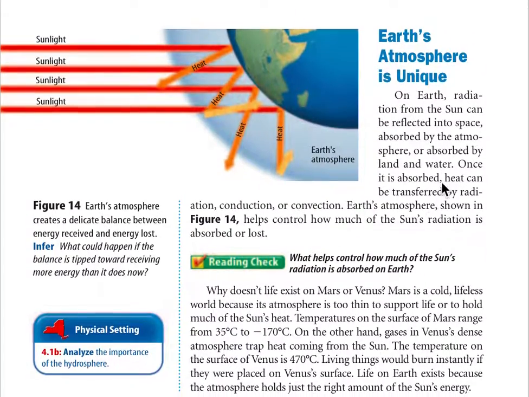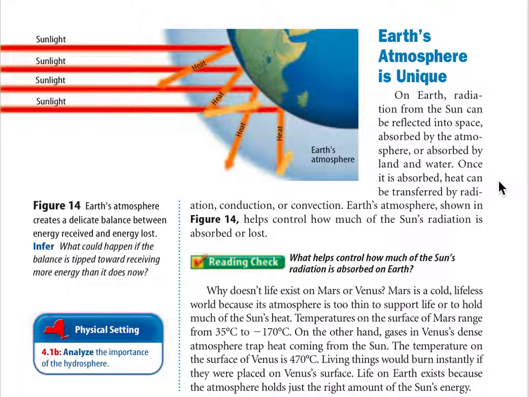Earth's atmosphere is unique. On Earth, radiation from the sun can be reflected into space, absorbed by the atmosphere, or absorbed by land and water. Once it is absorbed, heat can be transferred by radiation, conduction, or convection. Earth's atmosphere, shown in Figure 14, helps control how much of the sun's radiation is absorbed or lost.